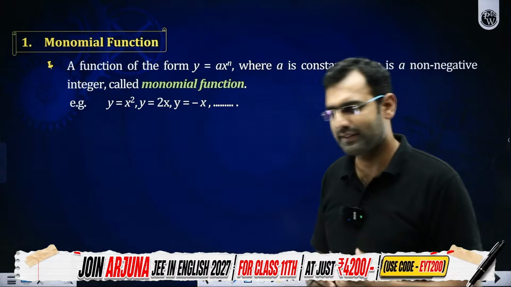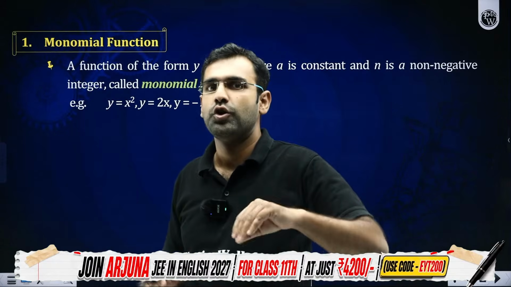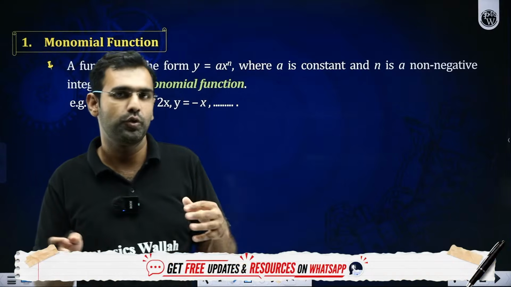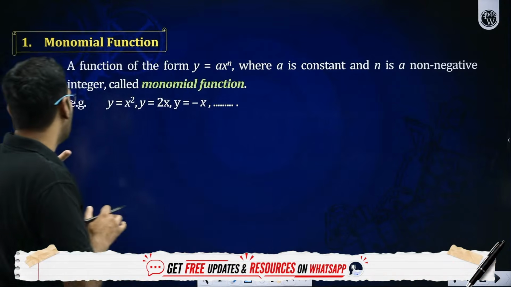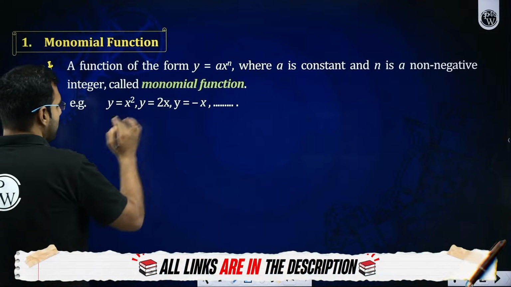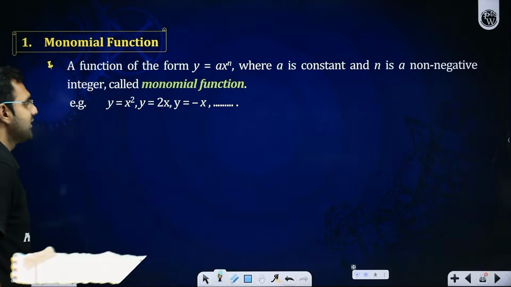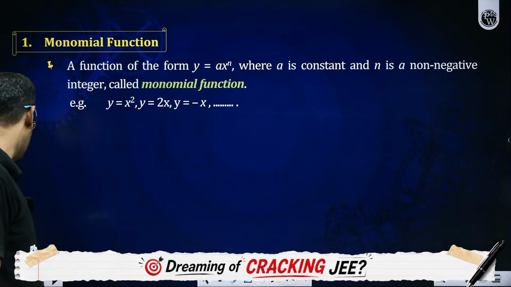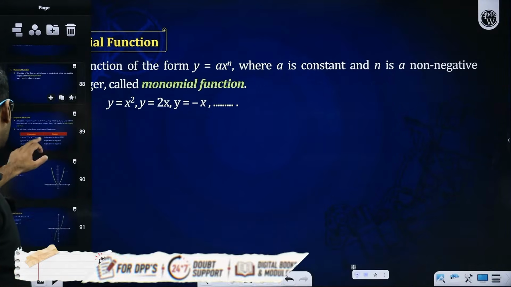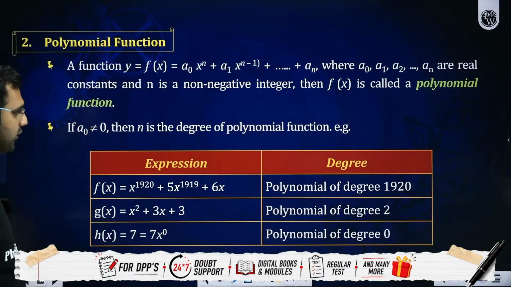Monomial means, like I hope you have heard of binomial, mono means 1, bi means 2. So mono means if a function or expression contains only one term, like y is equal to x square, y is equal to 2x, y is equal to minus x. These are called monomials. From monomial, we introduce the next thing, which is called polynomial. So what is a polynomial?